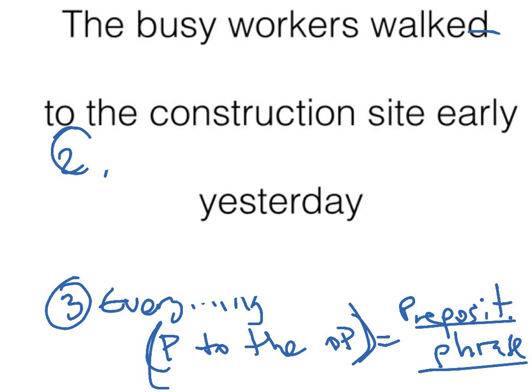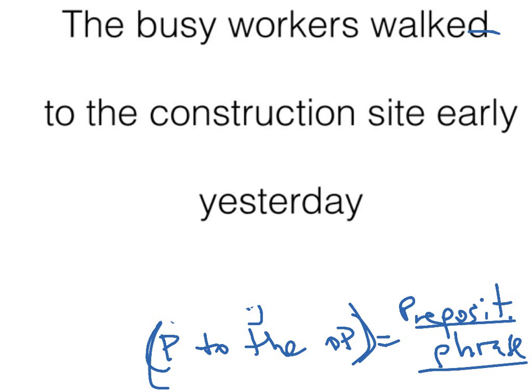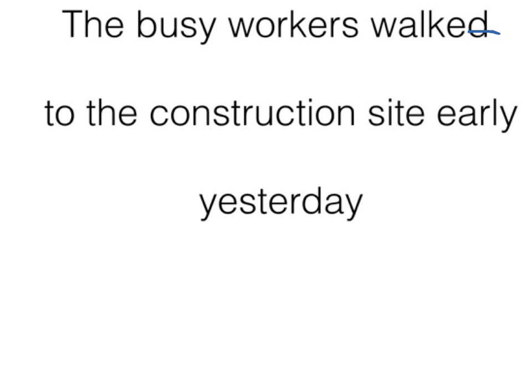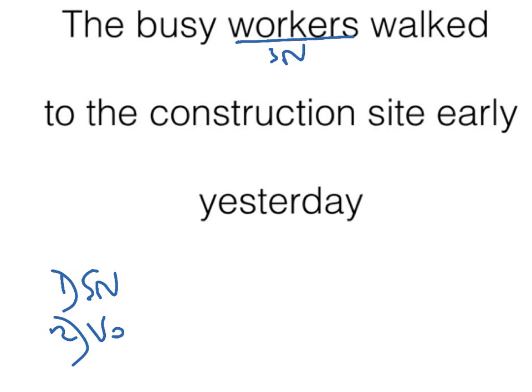Okay, so the first thing you need to find in a sentence is the subject noun. We're still doing the sentence flow. What is this sentence about? What is it talking about? It's talking about workers. That is the subject noun. After we found the subject noun, we have to find the verb. What are the workers doing? Walking. Walked is the verb, and you can split there. This is the subject. This is the predicate. Everything to the right of the line.